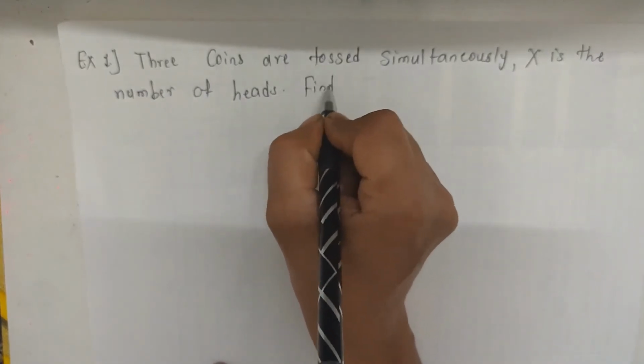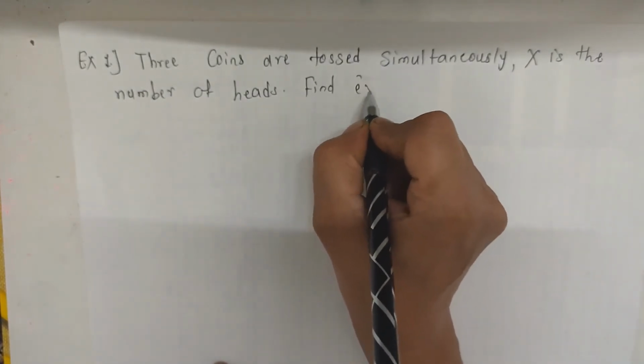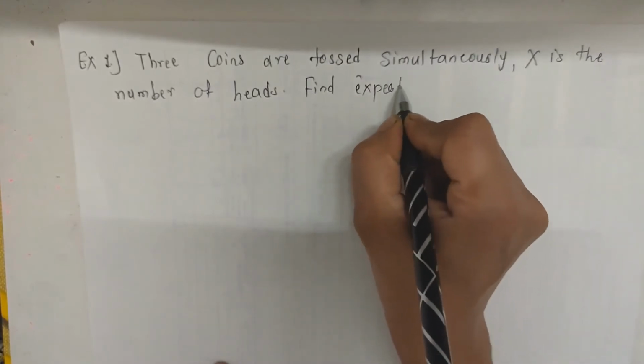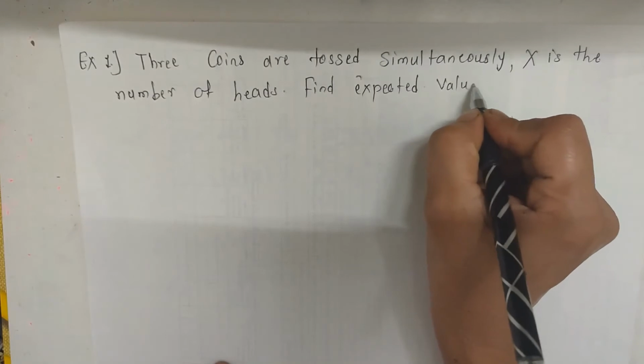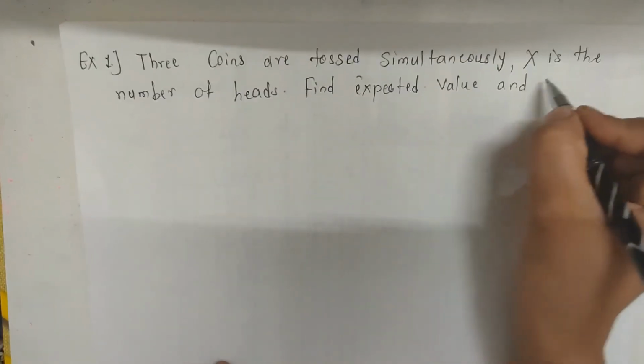Find the expected value, that is the mean, and the variance of x.